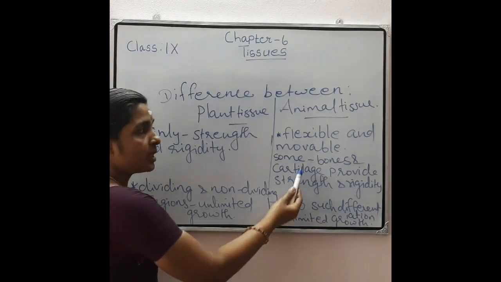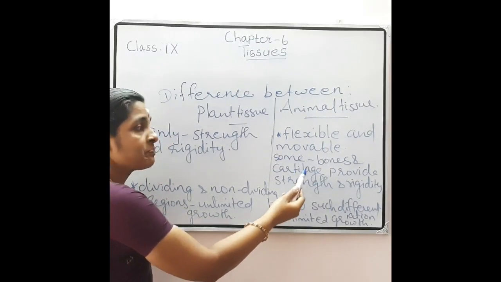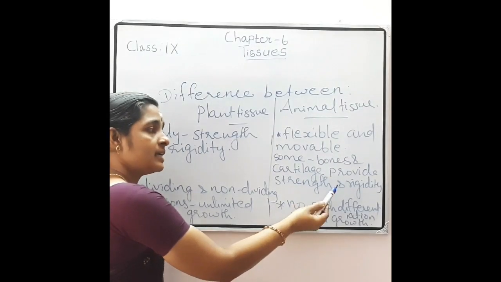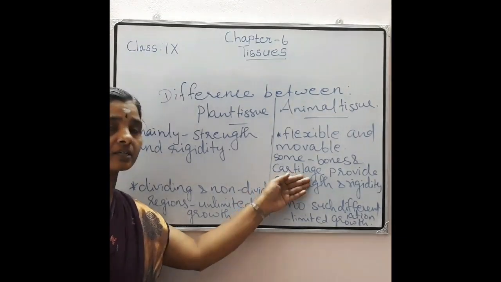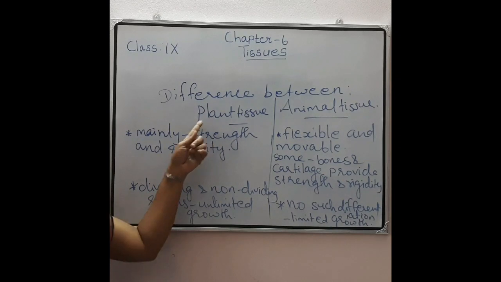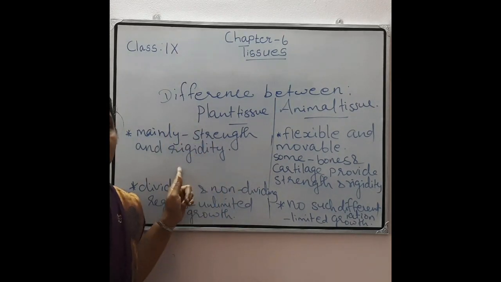But most of the animal tissues are flexible and movable. Only bones and cartilage provide strength and rigidity. That means they are that hard. Why do they become hard and stiff here? Because most of the tissues are dead, so that provides the strength and rigidity.